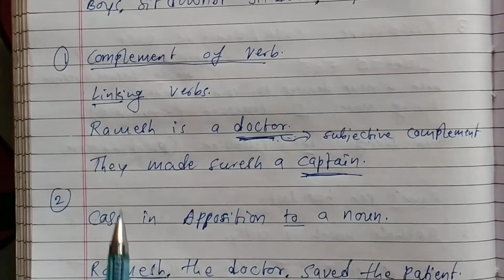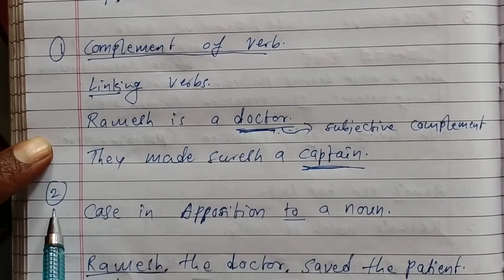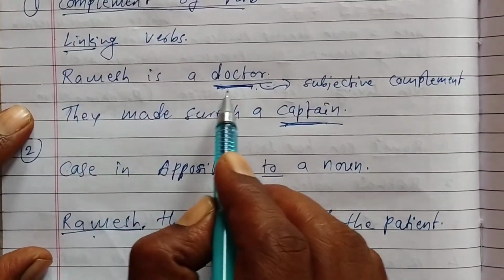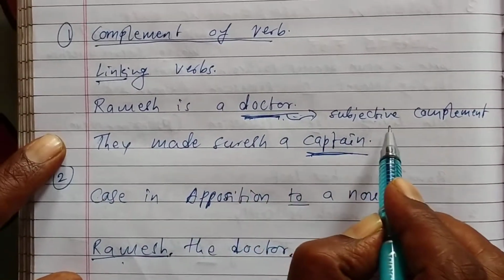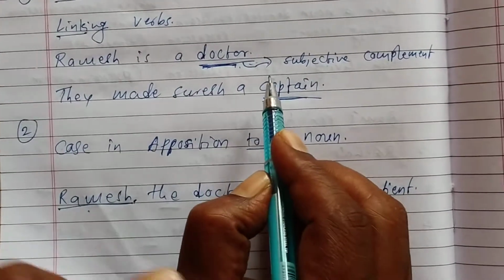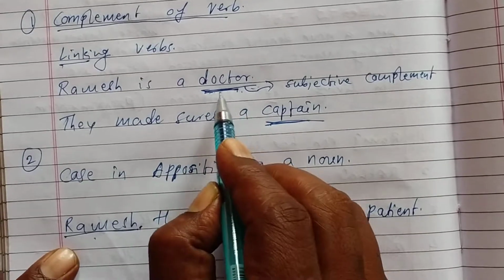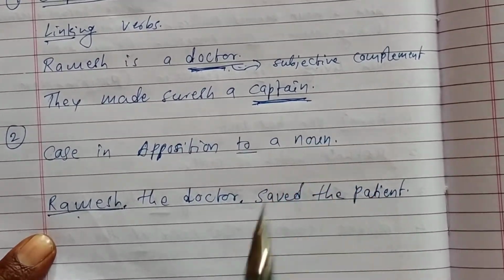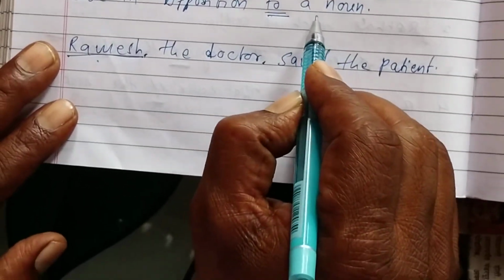And then complement of verb will be there, linking verbs will be there, and case in opposition to a noun will be there. So I will give you examples. Ramesh is a doctor. Ramesh, doctor is the subjective complement. And I have already told about the complement in the previous video, and you understood, I hope. And they made Suresh a captain, and this is the subjective complement. So case in opposition to a noun.